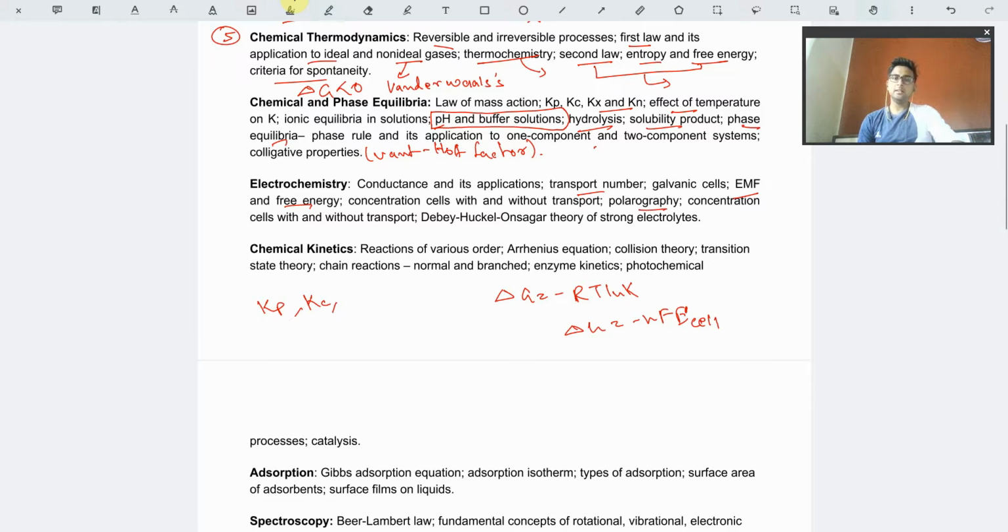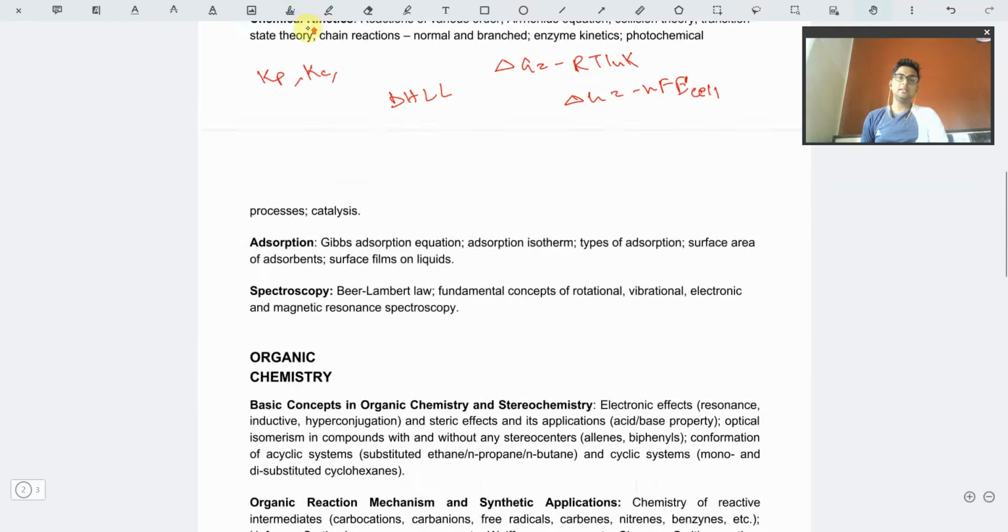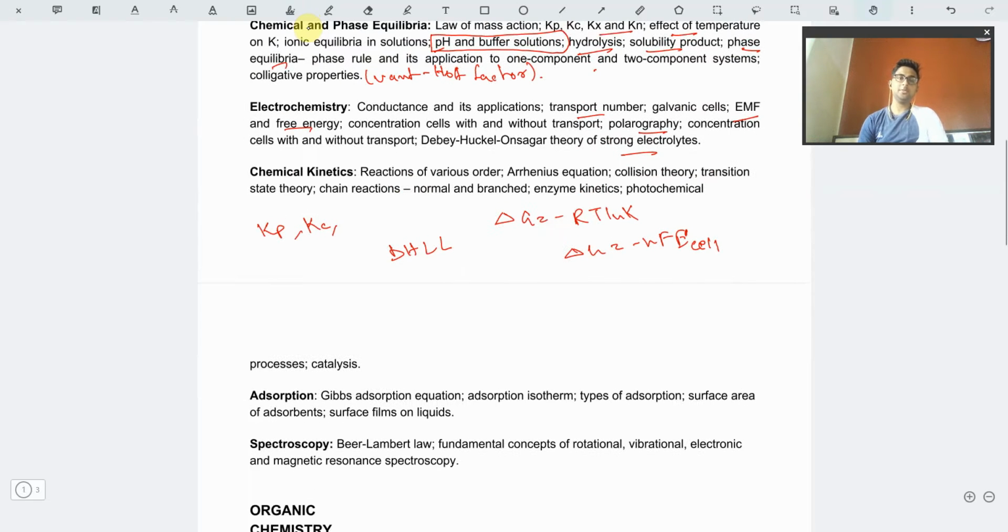Okay, and the theory of DHLL, that is the Debye-Hückel limiting law in case of strong electrolytes, those things we need to study. Okay. The last major topic of physical chemistry is chemical kinetics. Usually many questions come from this part also.